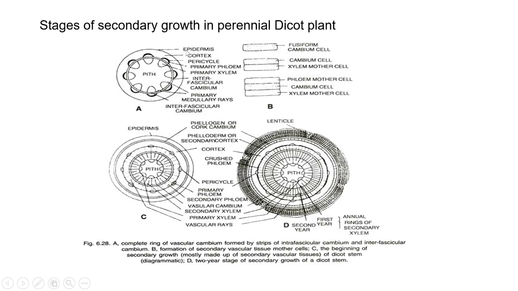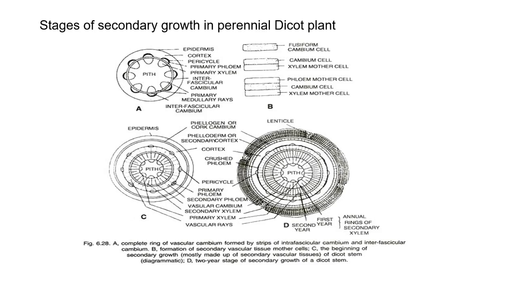Primary growth TS shows the epidermis, cortex, pericycle, vascular bundle ring, then intra and interfascicular cambium, and pith region. This process of primary growth results in the formation of primary permanent tissue like primary xylem, primary phloem, and primary cortex.